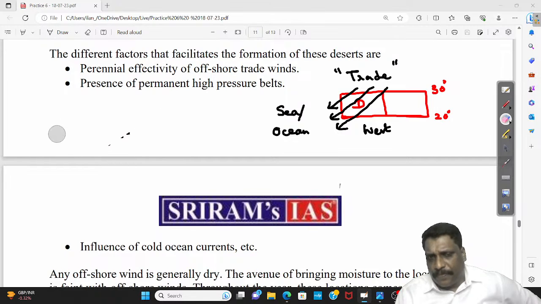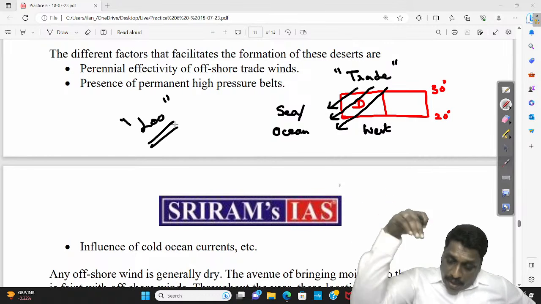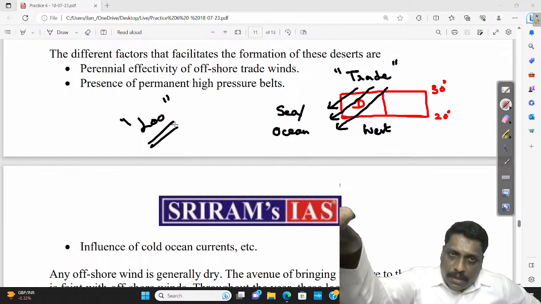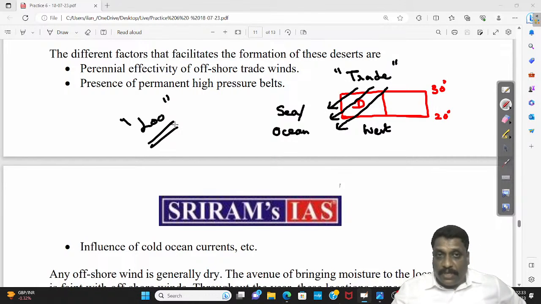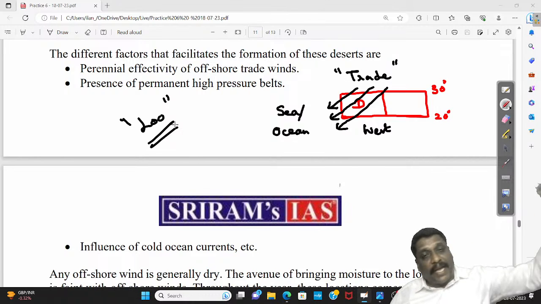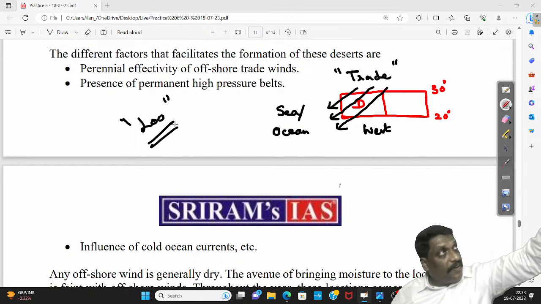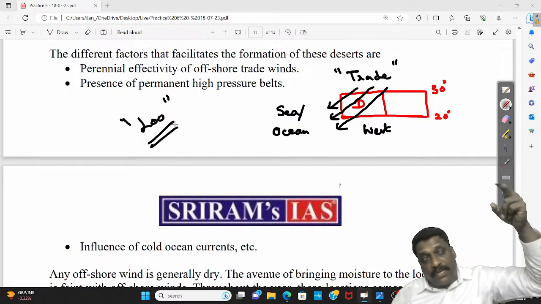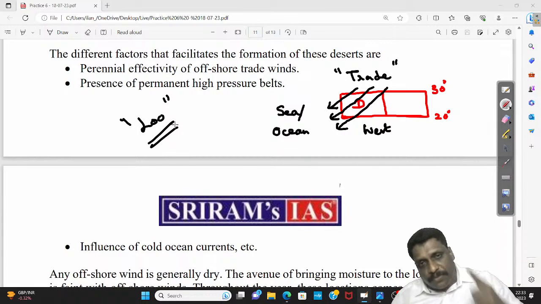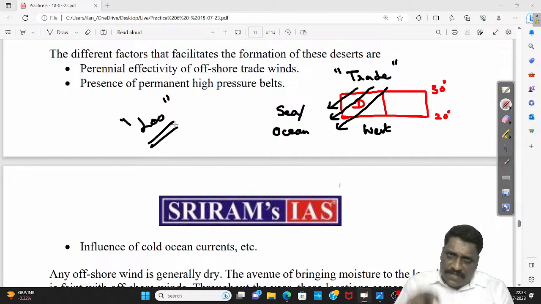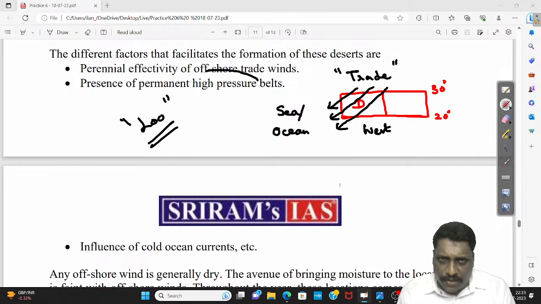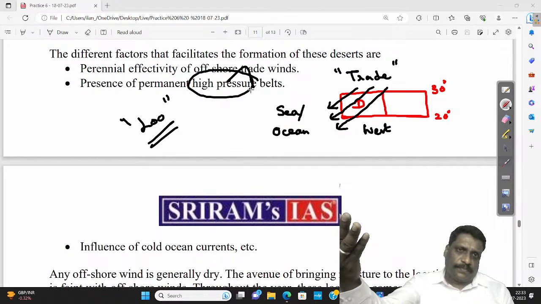See, for example, even in India, we have a local wind called Lu. This Lu is sourced from the Thar desert. Only if Thar desert is a high pressure can I have a wind sourced from there. Low pressure will be a destination; only high pressure will be the source. If I take it globally, Harmattan, Sirocco, winds like Khamsin, all these winds are sourced from the Saharan desert. Only if the Saharan desert is an example of high pressure can the wind be sourced.